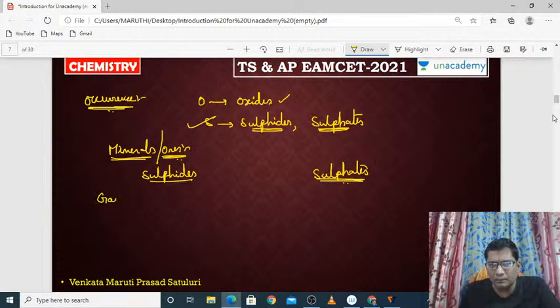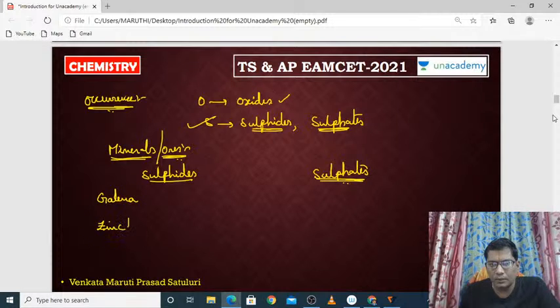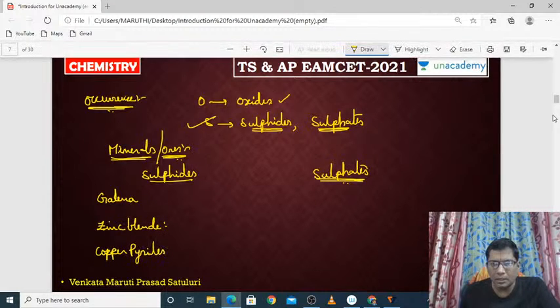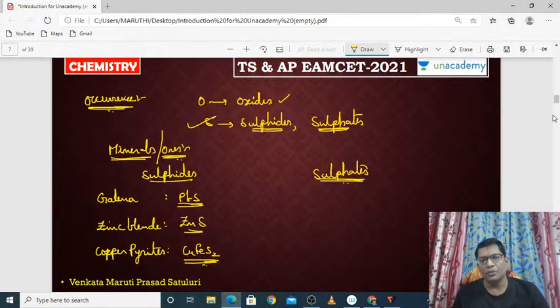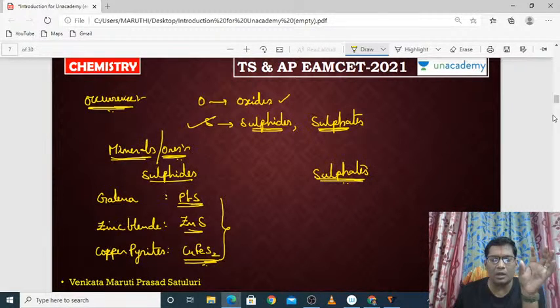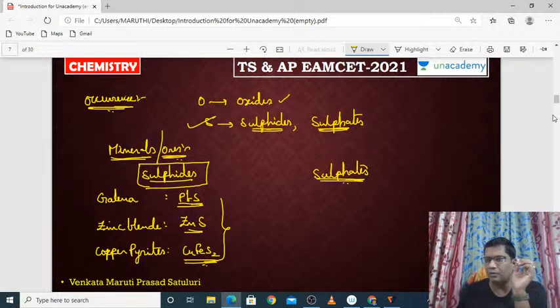Some examples of sulfides: galena, zinc blende, copper pyrites, like that. Galena means lead sulfide, PbS. Zinc blende means zinc sulfide. Copper pyrites means CuFeS2. So these are all the ores or minerals of sulfur. These are all sulfide ores.